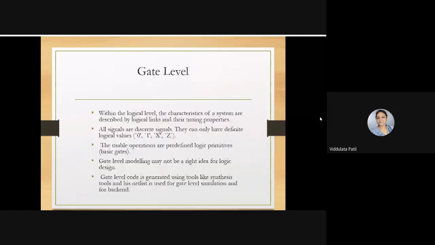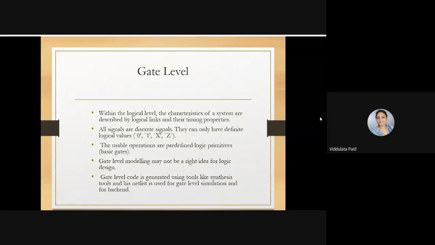Then gate level modeling. Here, within the logical level, the characteristics of the system are described by logical links and their timing properties. So in gate level modeling, we have certain logical links between the inputs and outputs. All signals are discrete signals at this gate level, and they have definite values.